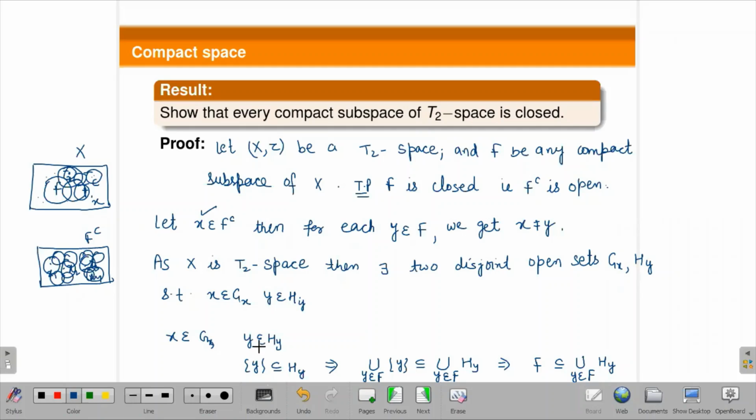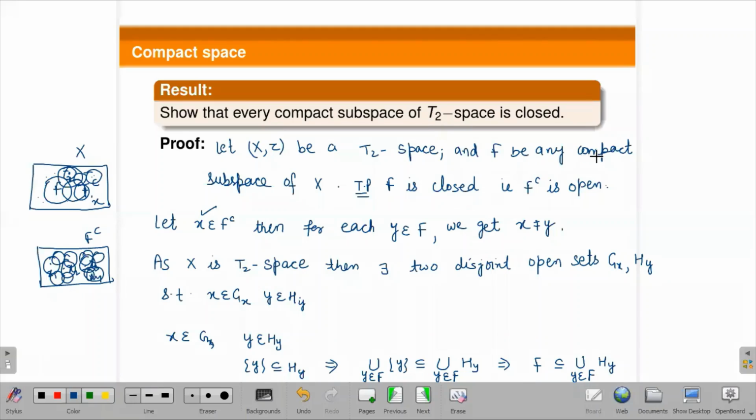So we can make it a subset also, that singleton y is contained in Hy. So if we take the union on both sides, taking y belongs to F, so we are taking the union of each singleton which is in F. So that will complete the left-hand side, which will become F. So F is contained in this union of open sets. So this is covering F.